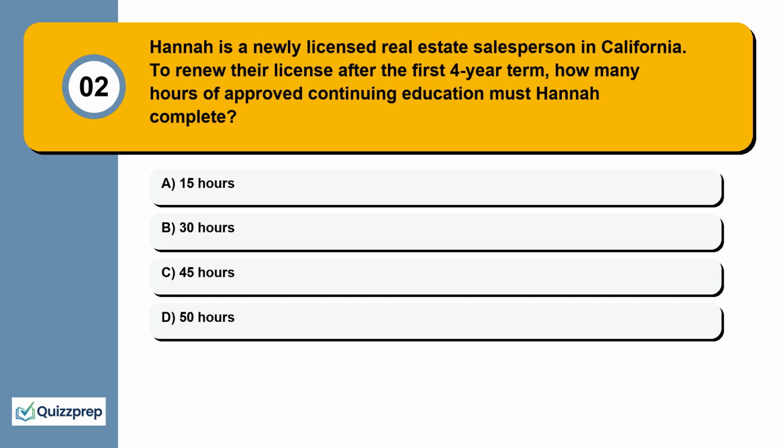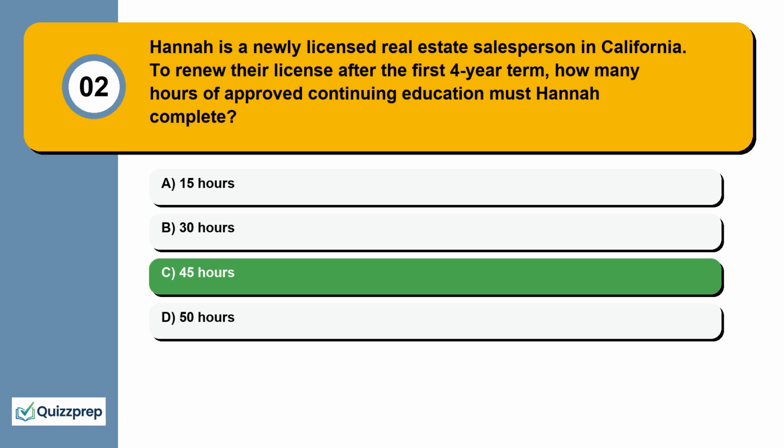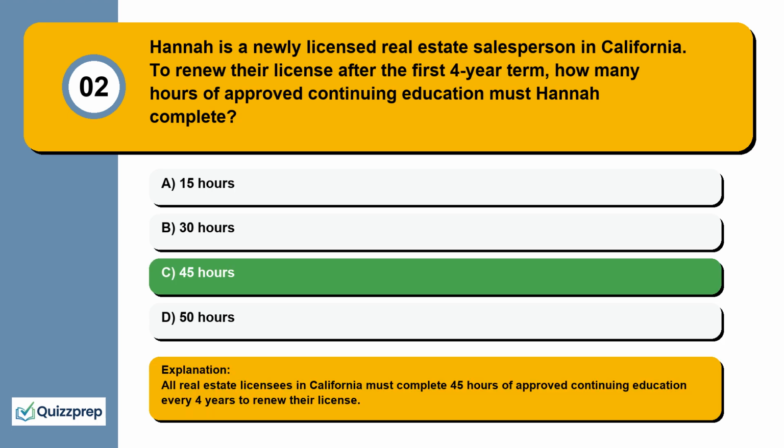Question 2. Hannah is a newly licensed real estate salesperson in California. To renew their license after the first 4-year term, how many hours of approved continuing education must Hannah complete? 15 hours, 30 hours, 45 hours, 50 hours. All real estate licensees in California must complete 45 hours of approved continuing education every 4 years to renew their license.